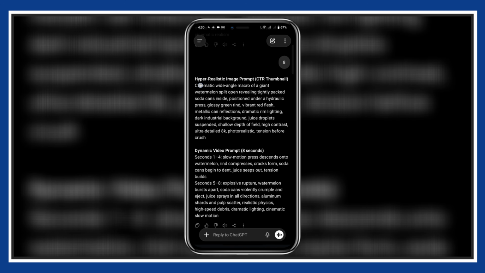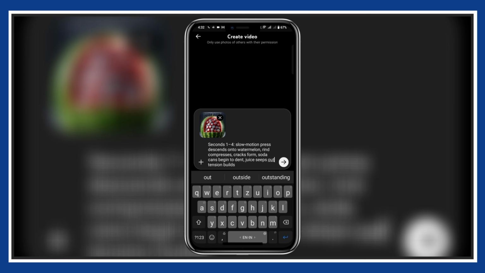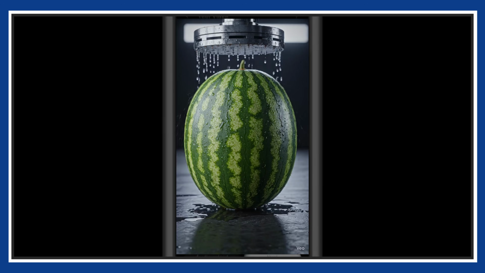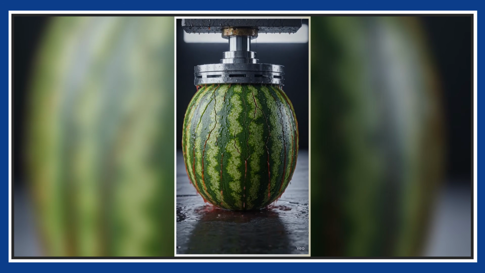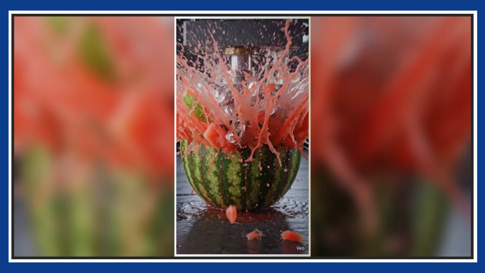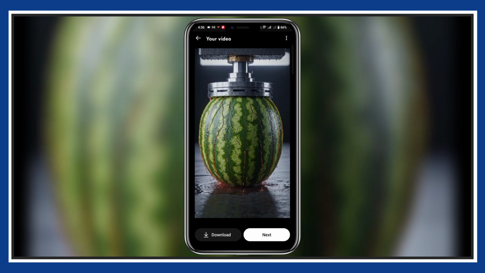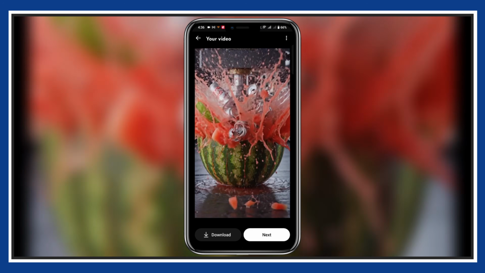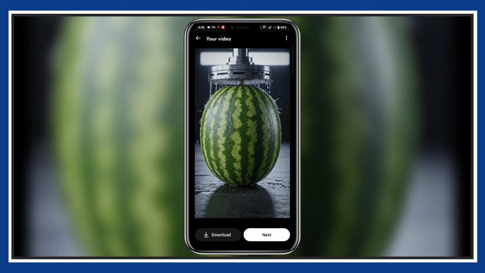Now you get 2 new prompts again. Do the exact same process. Generate image, save it, upload it. Generate video, same steps, over and over. Do this a few times, and now you don't just have one video, you have multiple viral clips ready to post. Now imagine doing this daily. Yeah, this scales fast. Now let's move to the second niche.